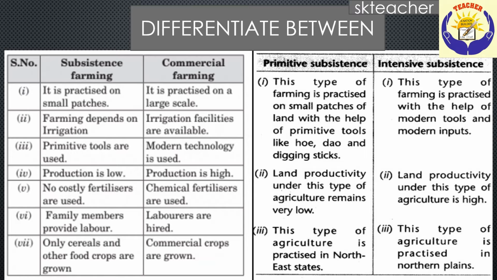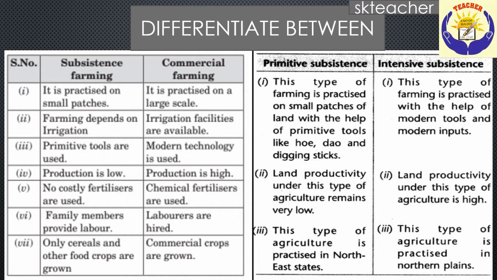When we move towards commercial farming, it is practiced on a large scale. Commercial farming means it is done only for the purpose of economy. Irrigation facilities are available in this farming. Modern technology is used. Production is high. Chemical fertilizers are used. Laborers are hired. Commercial crops are grown. Commercial crops in the sense of tea, coffee, rubber, etc.